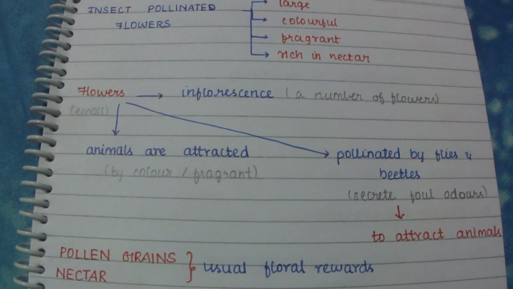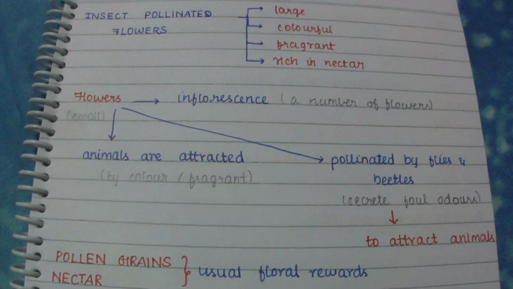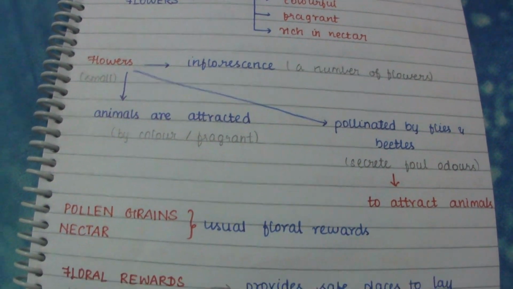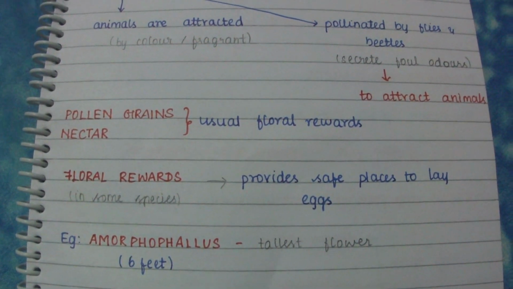These flowers attract animals by their color and fragrance. When flowers are pollinated by flies and beetles, they secrete a foul odor to attract animals to feed on them.